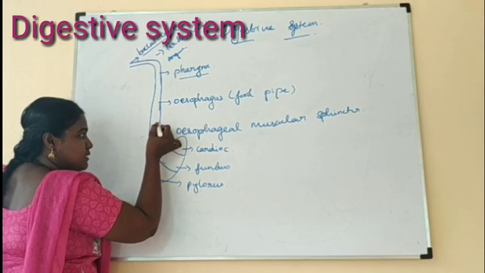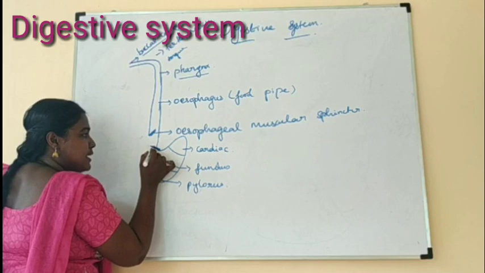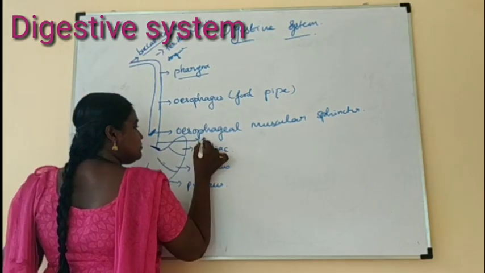It connects the esophagus to the stomach.